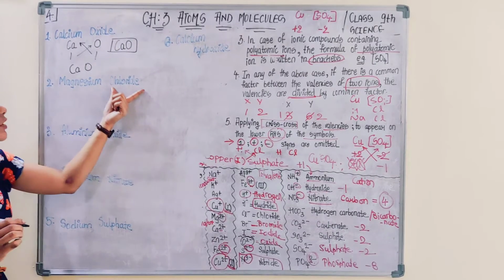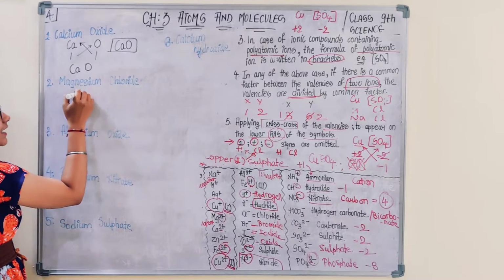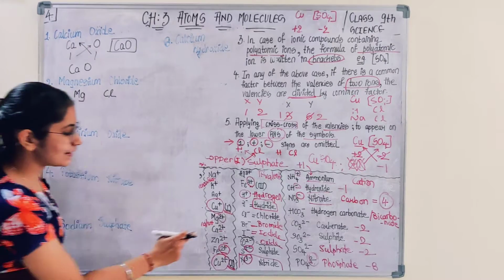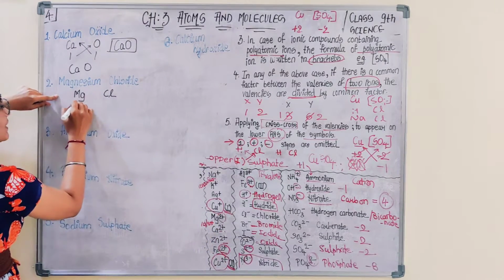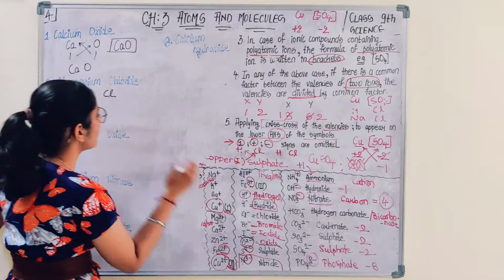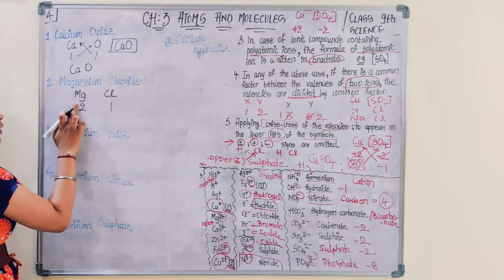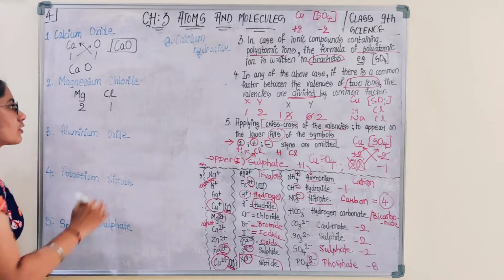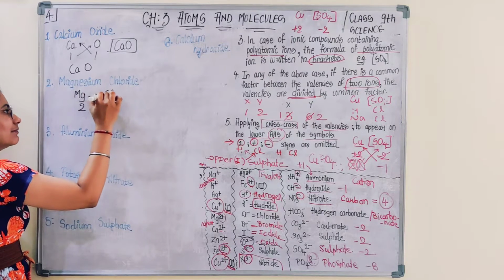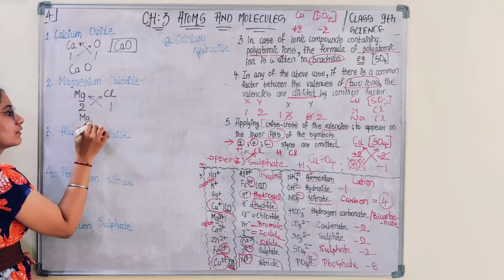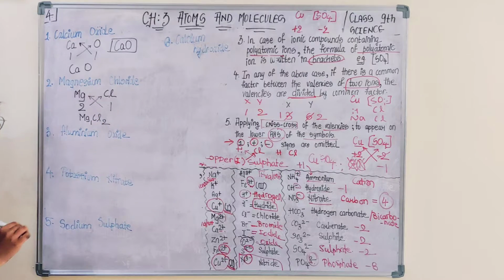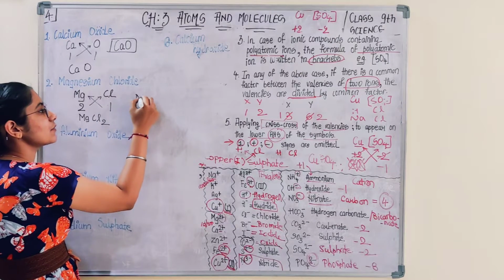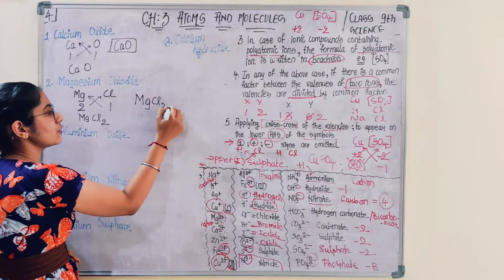Next, magnesium chloride. This involves magnesium and chlorine. What is the valency for magnesium? +2. What is the valency for chloride? -1. You have to omit the sign. Then, is there any common factor for these two valencies? No. So the next step is crisscross. That means Mg1 Cl2. Omit 1, no need to write 1. So what is the formula for magnesium chloride? MgCl2.